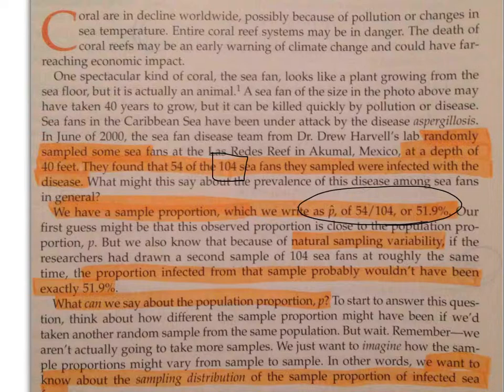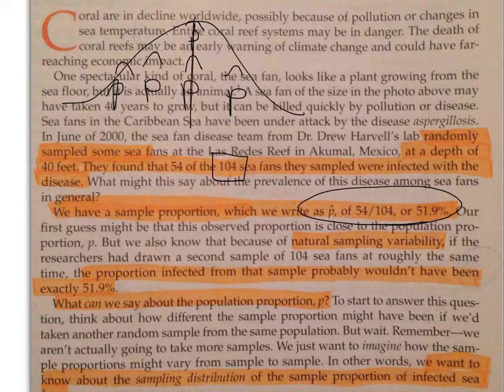So what we're going to try to do now: we know in stats land, if we actually did that and we all took samples and we all lined them up, then they would be a normal model, and all of our p-hats would go under here and they would all line up, and the center would be p, the actual proportion of sea fans who are really sick. We don't have the time nor the money to do that.